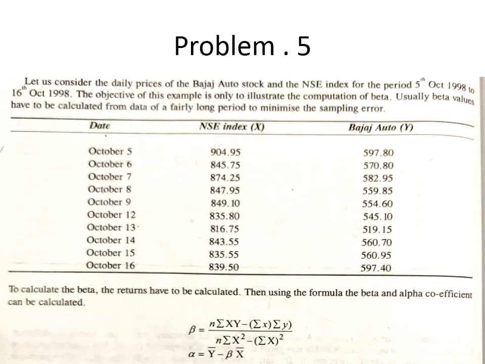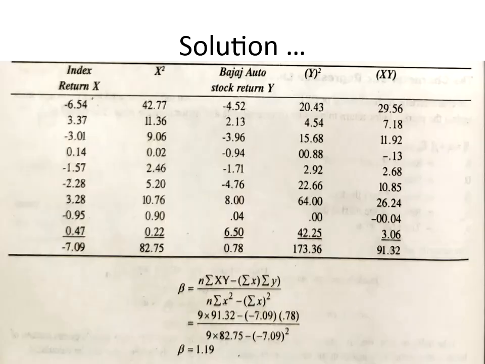So how do you calculate beta? So n into sigma xy minus sigma x into sigma y whole divided by n into sigma x square minus sigma x whole square, and alpha is equal to y bar minus beta x bar. So now we'll first calculate the return, students, by using the formula. So first column, if you can see, index return.